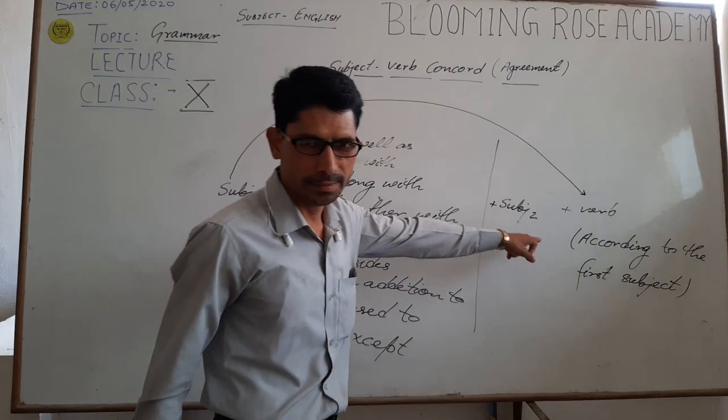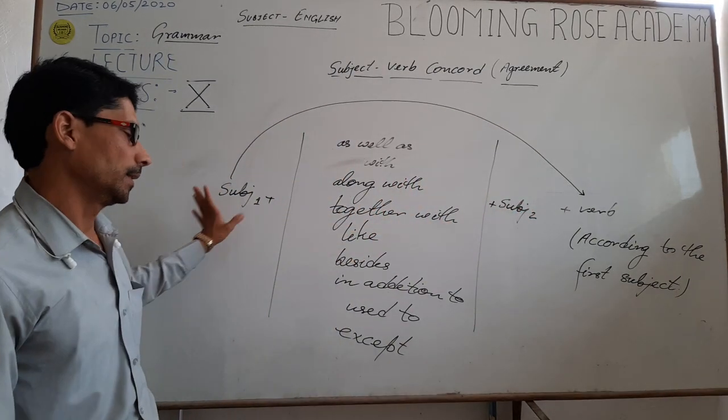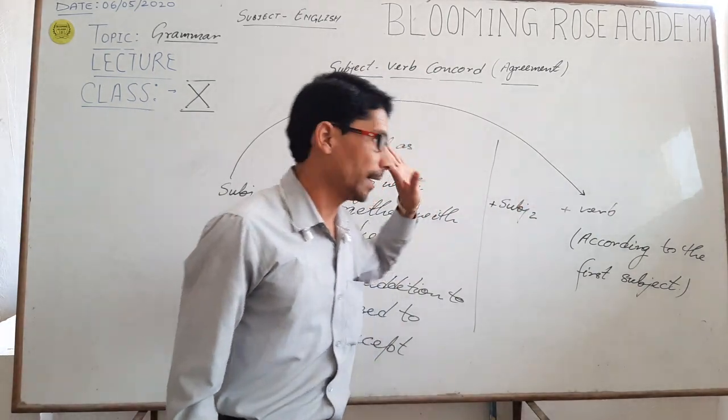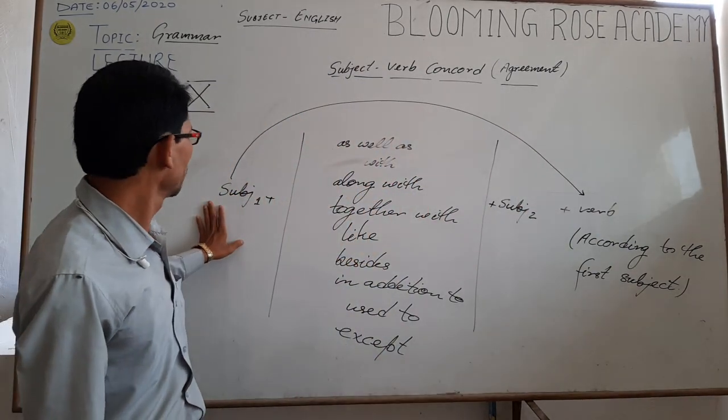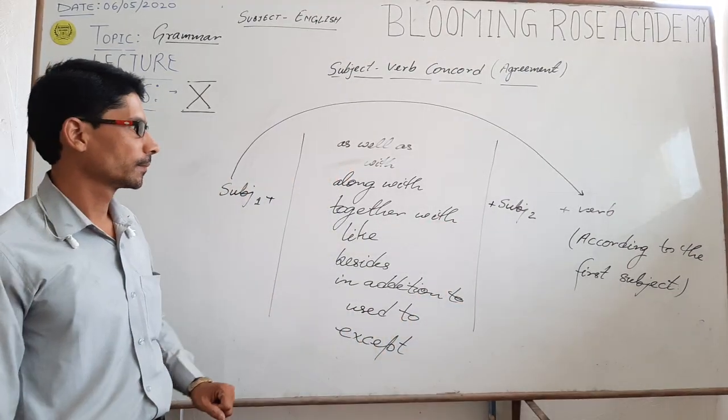According to the first subject means that if the first subject is singular, then the verb of such a sentence should also be singular. And if the first subject is plural, then the verb of this sentence should also be plural.